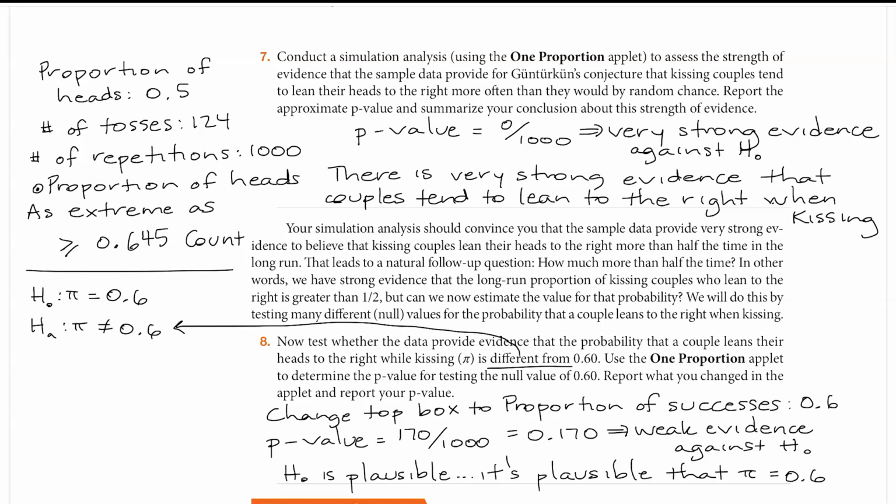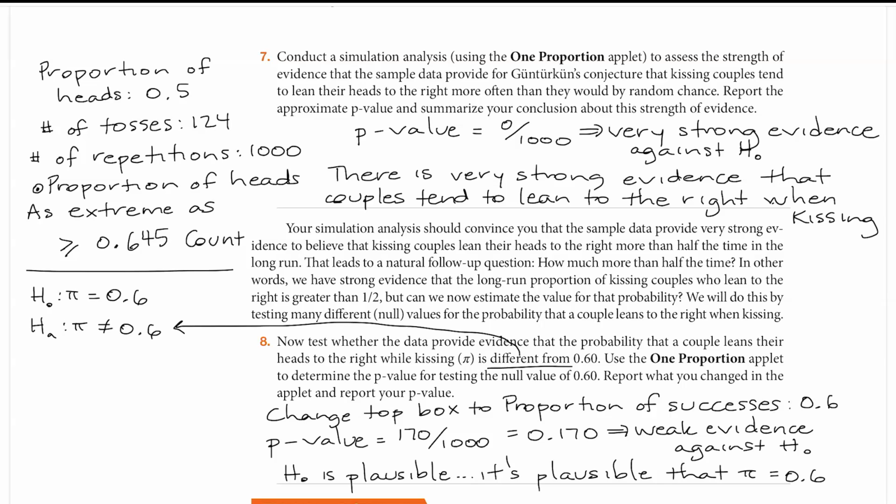yourself. I just wanted to mention in number 7, when we're using the applet, I put in the column on the left what I entered into the applet. Make sure you selected proportion of heads instead of number of heads. And of course we use the count box to find our p-value, and we chose the greater than or equal to match the direction of the alternative hypothesis that couples tend to lean to the right when they kiss, so more than half of them will lean to the right when they kiss.